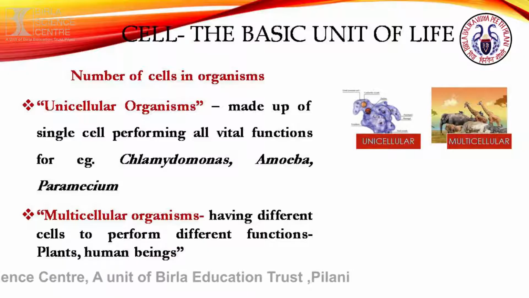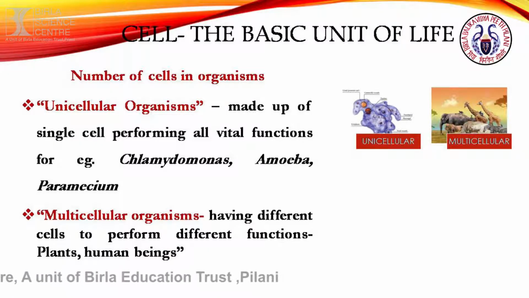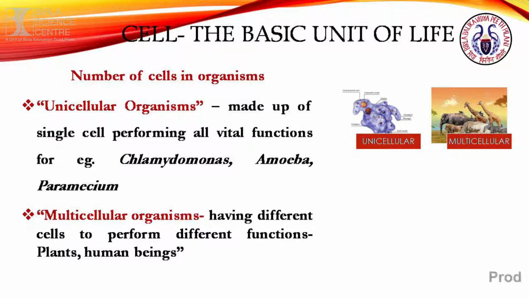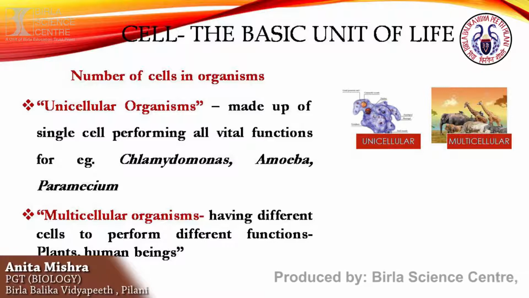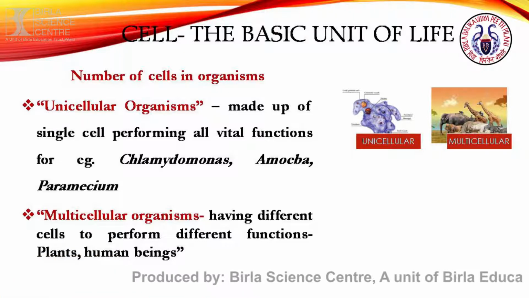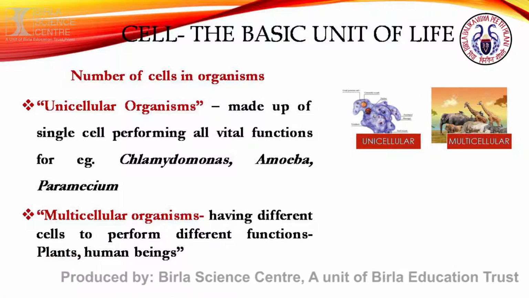Okay, so now, depending upon the number of cells present in the organisms, there are two types of organisms. First is the unicellular organisms and the next is multicellular organisms. So what are the unicellular organisms? Uni means one, cellular means cell.